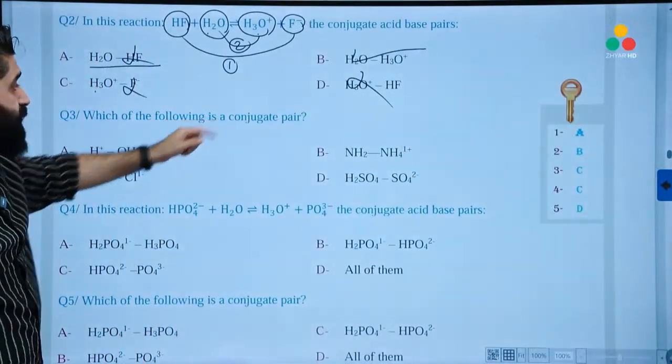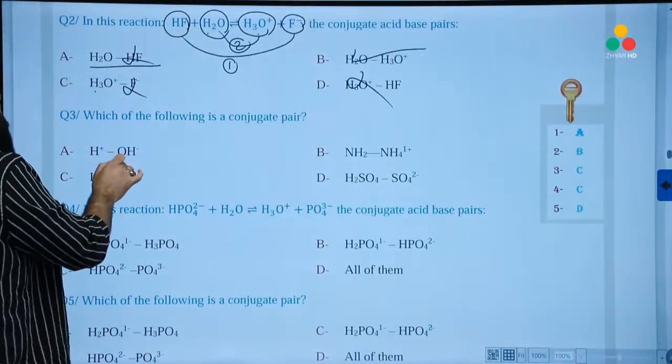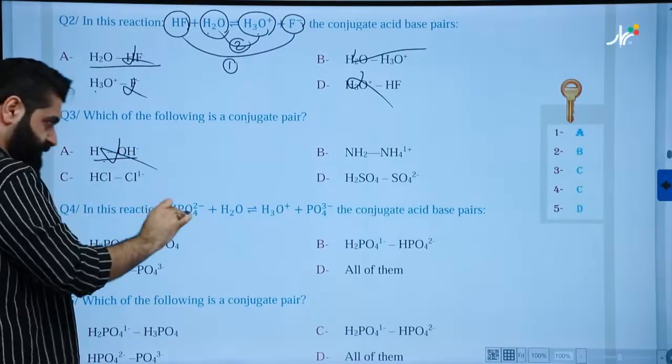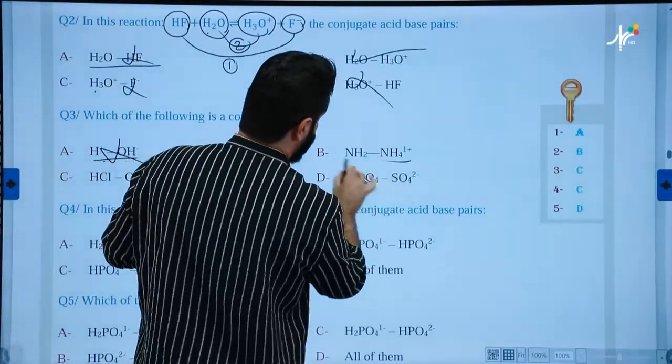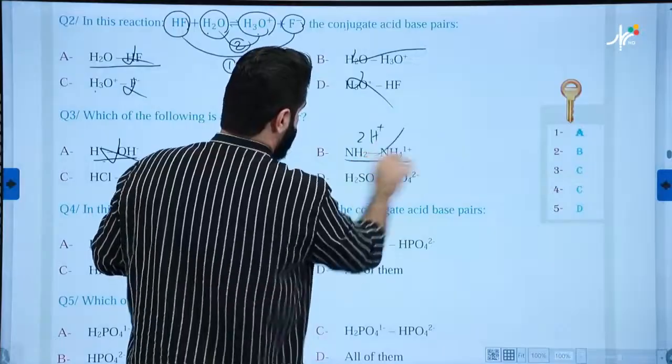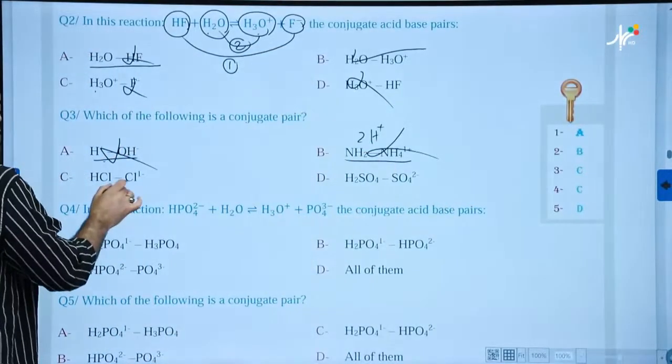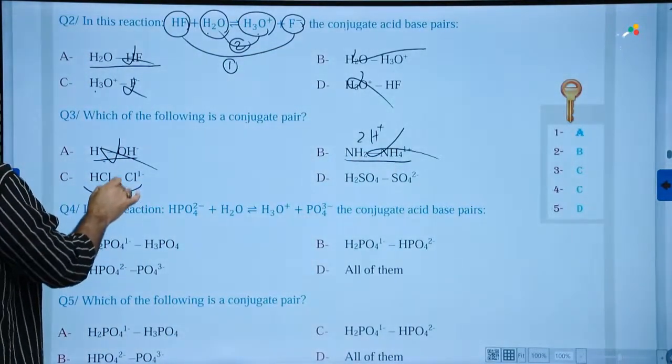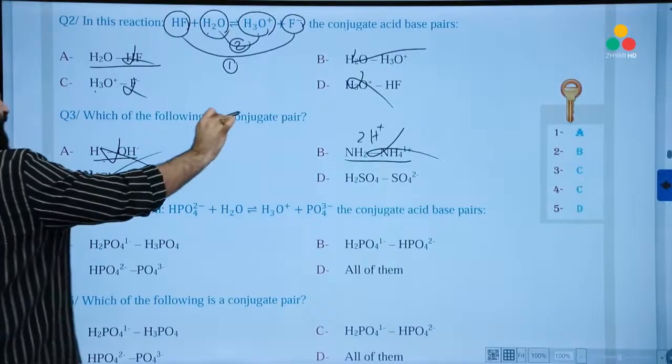Okay. Which of the following is a conjugate pair? Is that a pair? No. The difference is oxygen, not the hydrogen. Good. This one? No. Two protons. Not a pair. This one? Yep. The only difference between them is one proton, correct?